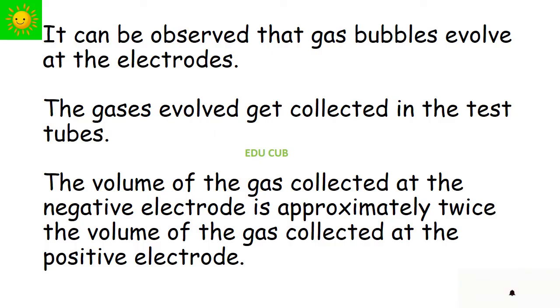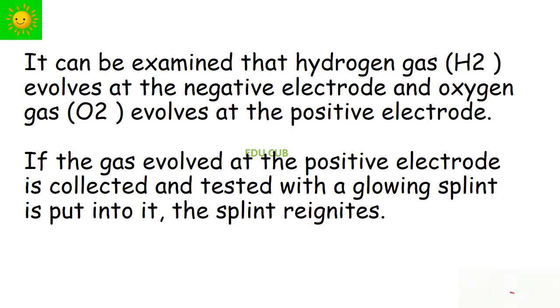In this activity, it can be observed that gas bubbles evolve at the electrodes. The gases evolved get collected in test tubes. The volume of the gas collected at the negative electrode is approximately twice the volume of gas collected at the positive electrode. It can be examined that hydrogen gas evolves at the negative electrode and oxygen gas evolves at the positive electrode.